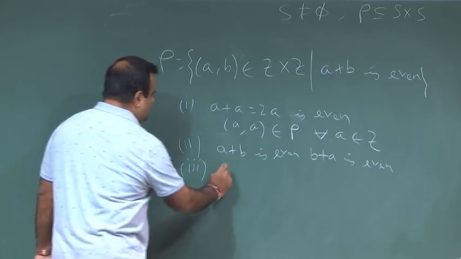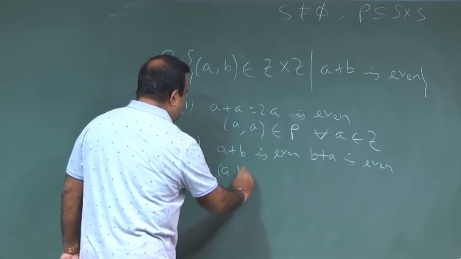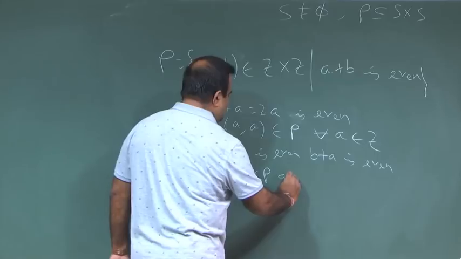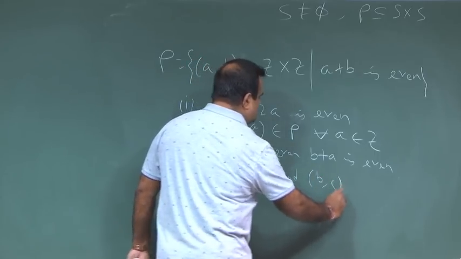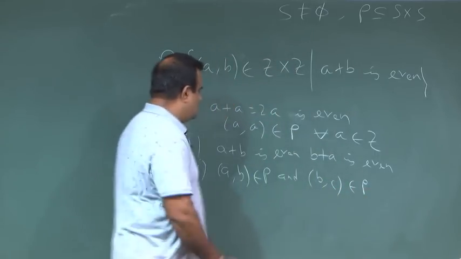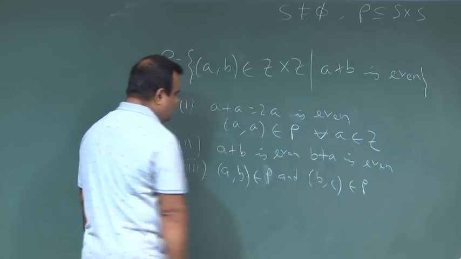Now, transitive. If (A, B) belongs to rho and (B, C) belongs to rho, we need to show that (A, C) belongs to rho.